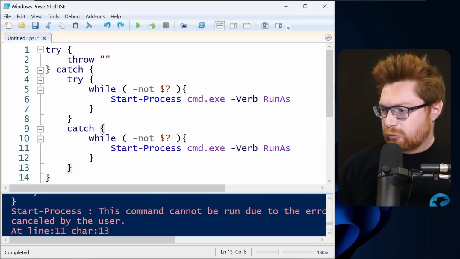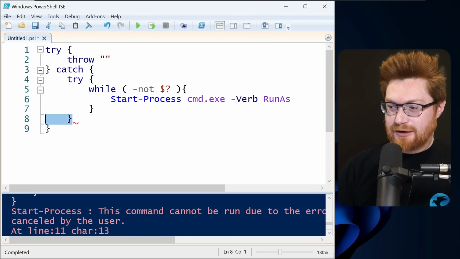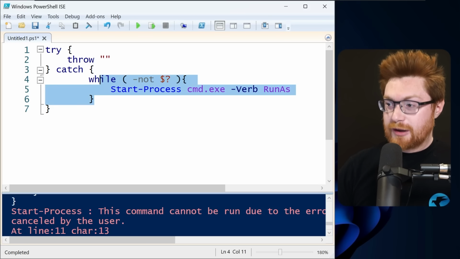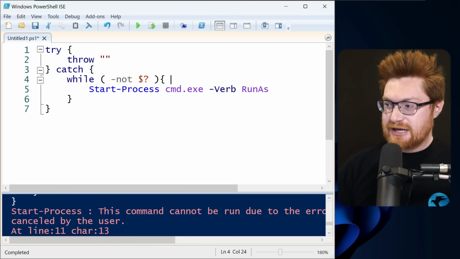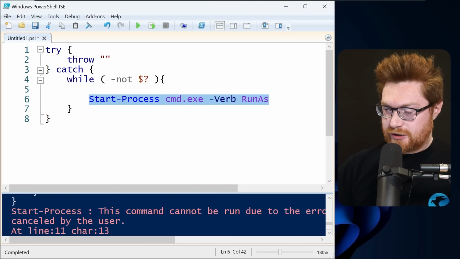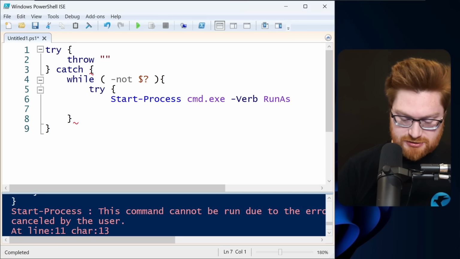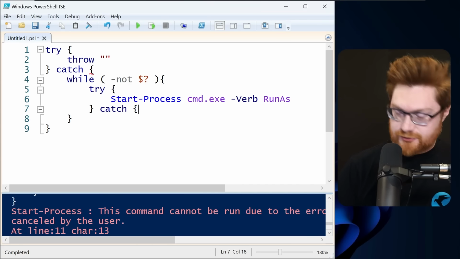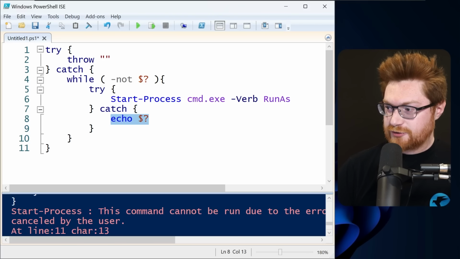So maybe we rearrange this a little bit. Rather than having this catch block and the try block outside of our while loop, I know that was already nested in the original big try catch, what if we had a try catch inside of our while loop? We know that this will error and then it will catch again. Let's build that out. Let's have a try statement here. Let's have that close and then another catch statement down below. And just to sanity check, let's review our $?. Let's try and run this.